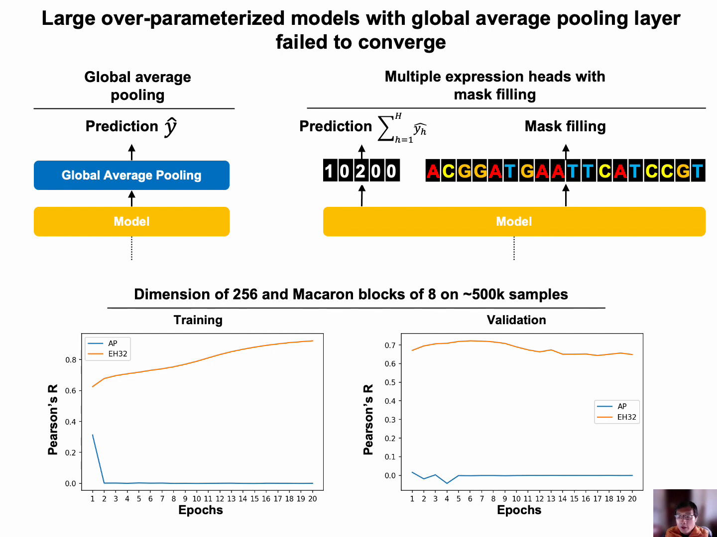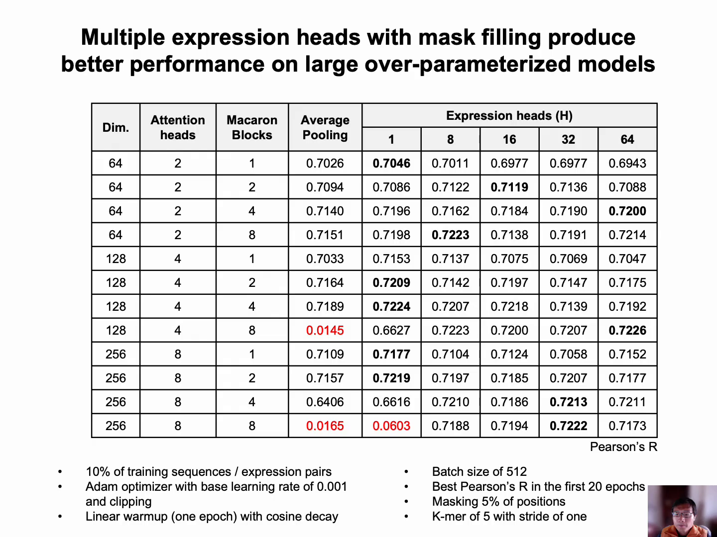In order to address this issue, we proposed a new design where the model predicted multiple expression values through multiple heads and takes the average of all predictions as the final one. At the same time, the model also tries to predict the randomly masked DNA nucleotides.